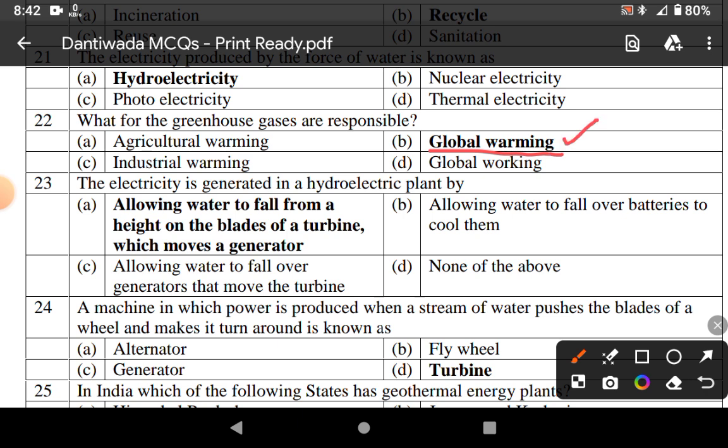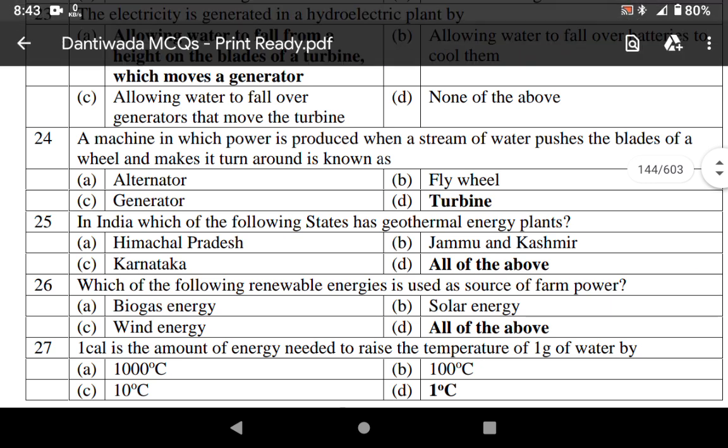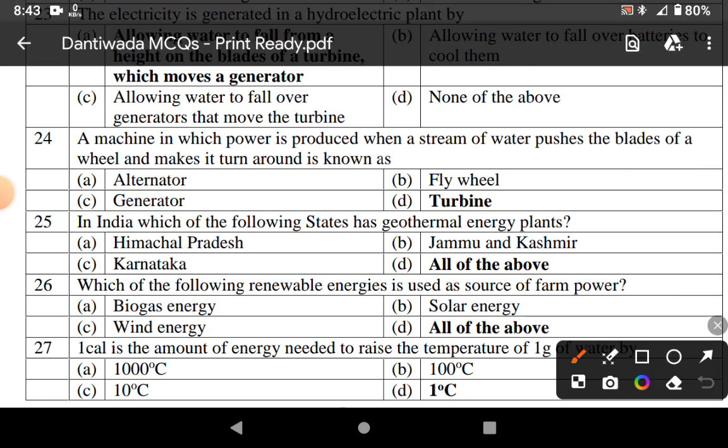The electricity generated in a hydroelectric plant by allowing water to fall from a height on the blades of a turbine, which moves a generator. A machine in which power is produced when a stream of water pushes the blades of a wheel and makes it turn around is known as turbine. In India, which of the following states has a geothermal energy plant?